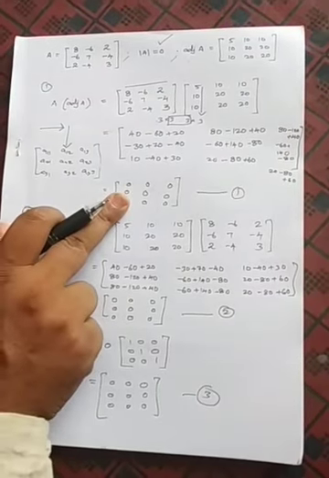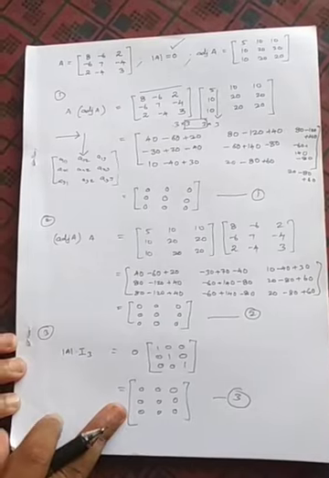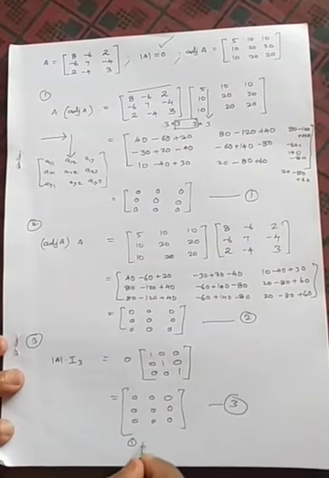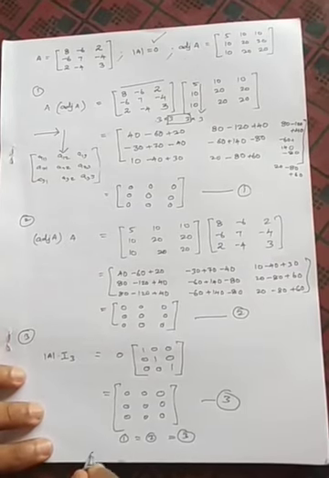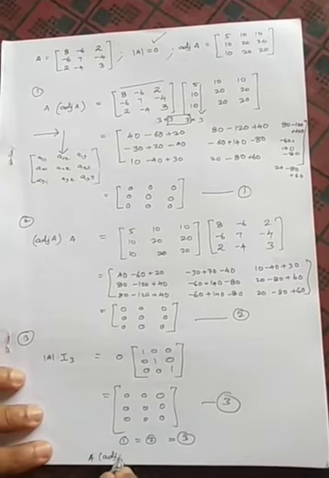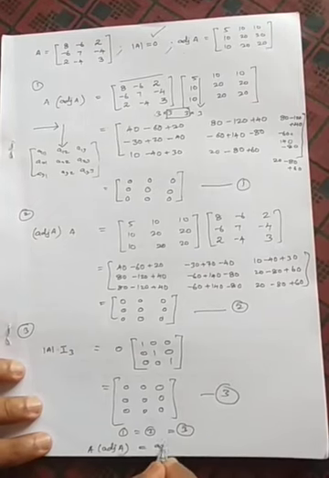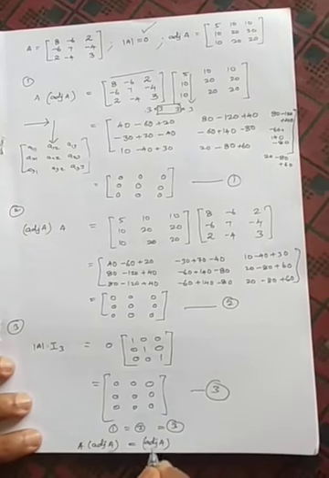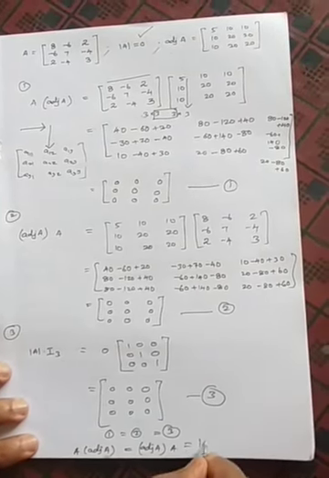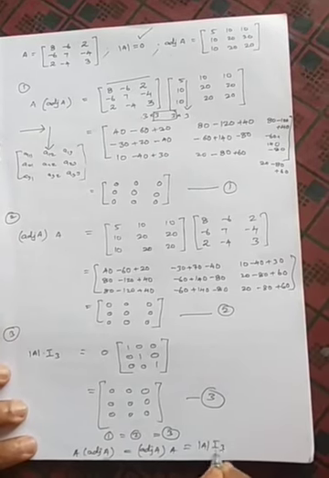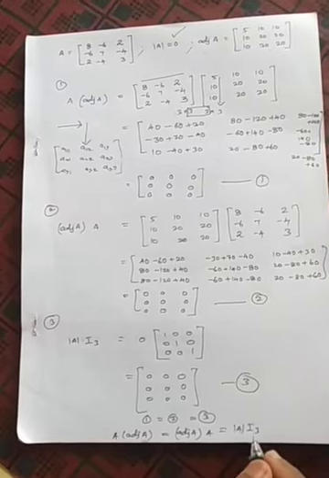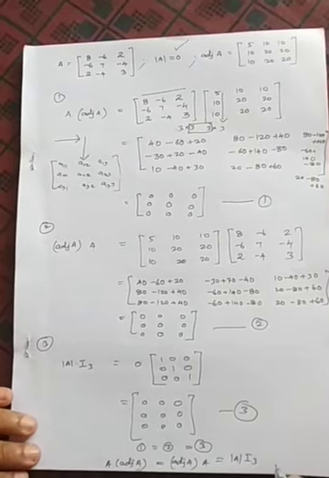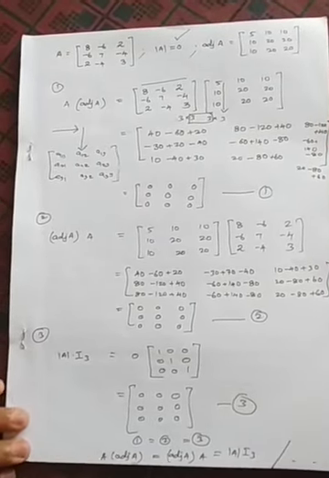So the first is also the 0 matrix, second also the 0 matrix, third also the 0 matrix, which means that 1 equals 2 equals 3. That is, we are saying that A into adjoint A is equal to adjoint A into A, which is equal to determinant A into I3. Since it is a 3 cross 3 matrix, I3 is used, not I2, which would be a 2 by 2 matrix. Hence verified. That's all about this problem.